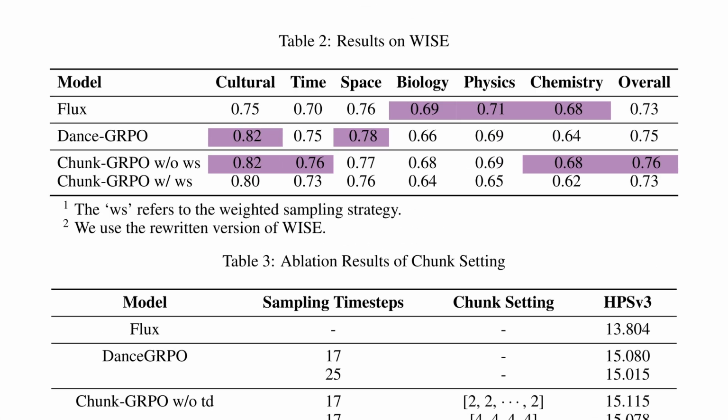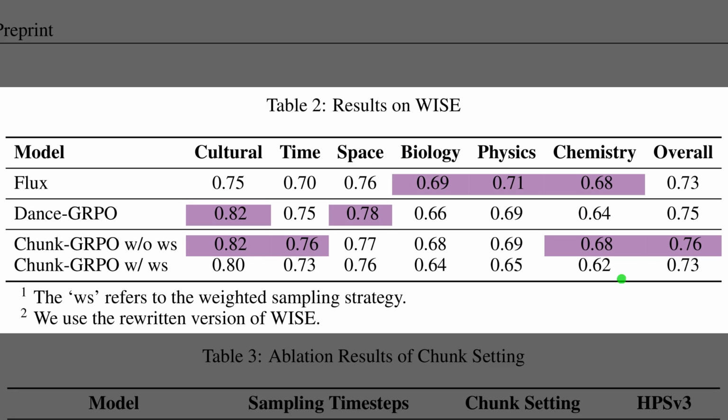Okay, Table 2 reports WISE results. WISE is a general-purpose text-to-image benchmark that tests cultural, time, space, and science categories for semantic correctness. Chunk-level training, without weighted sampling, leads the field with an overall score near 0.76. The weighted version slips to about 0.73 because physics and biology lag. Chunk-GRPO posts roughly 0.75 overall. The base Flux model sits around 0.73.